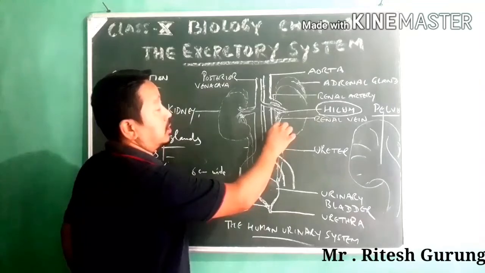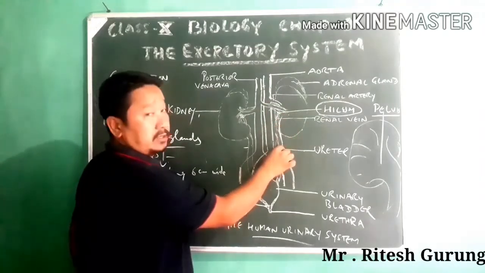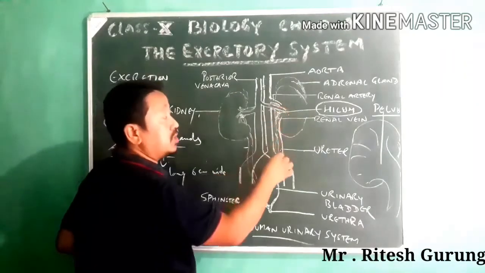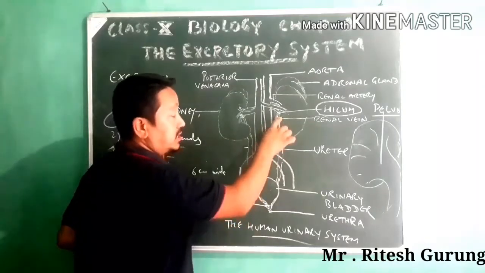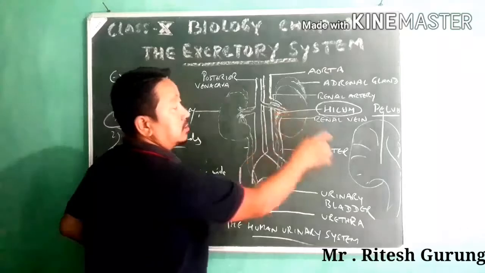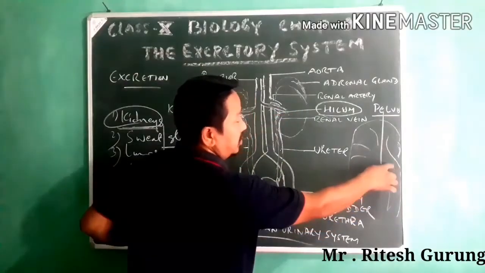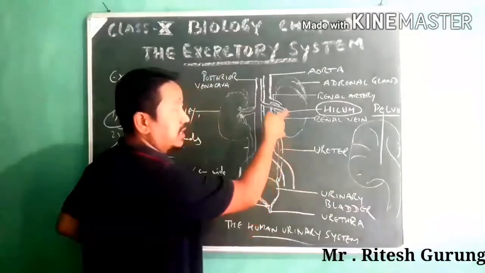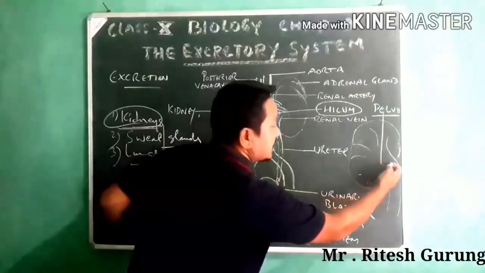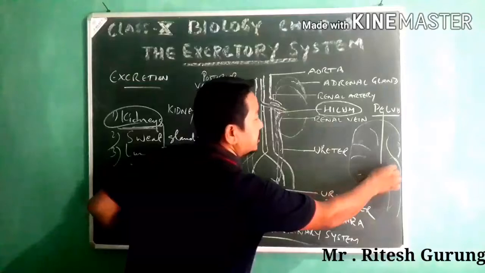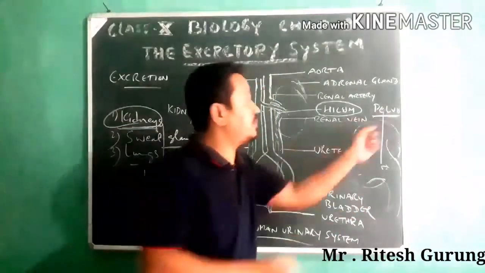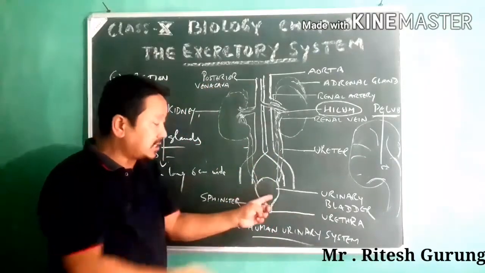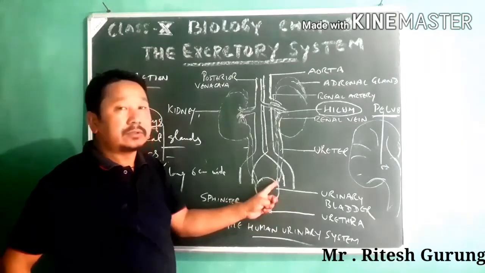The originating part of this ureter, from the kidney, is expanded like this, which is roughly drawn here, and this expanded region is called the pelvis.